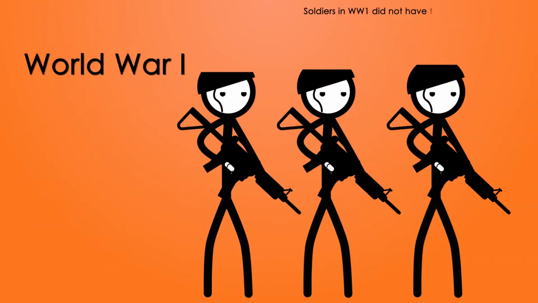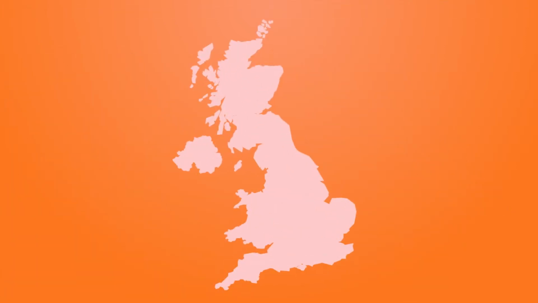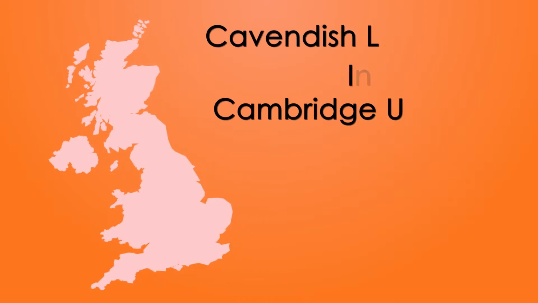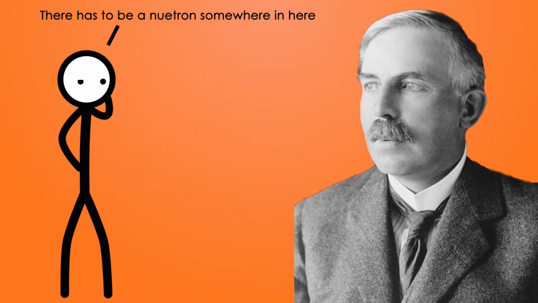But World War I broke out and he was detained until the war was over. After World War I, Chadwick returned to England and continued his nuclear research in the Cavendish laboratory. At this time, many scientists, including Chadwick and Rutherford, believed that there was a possibility that a particle that had no charge could be located in the nucleus.